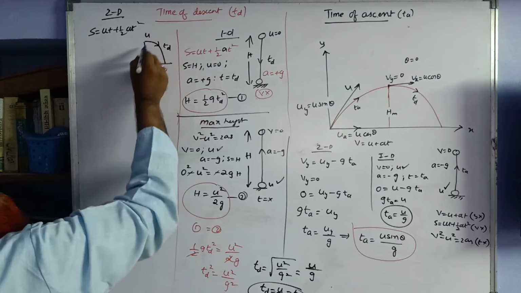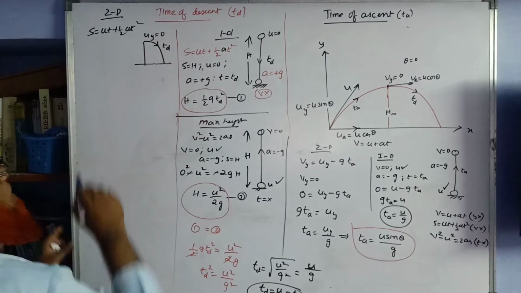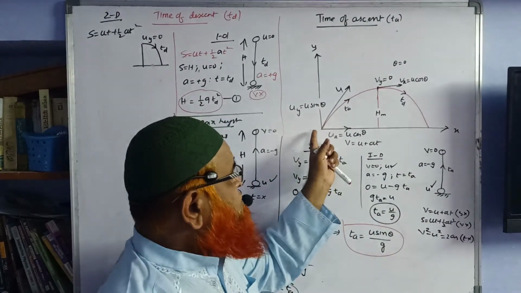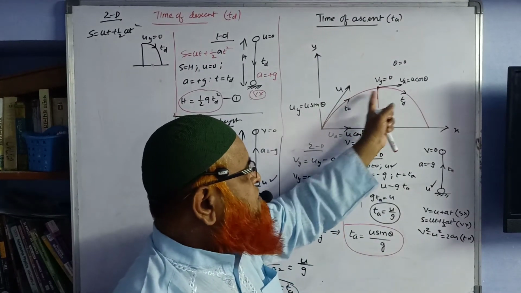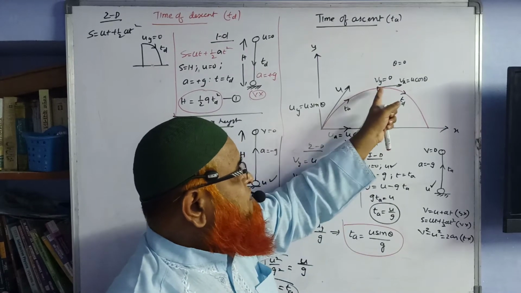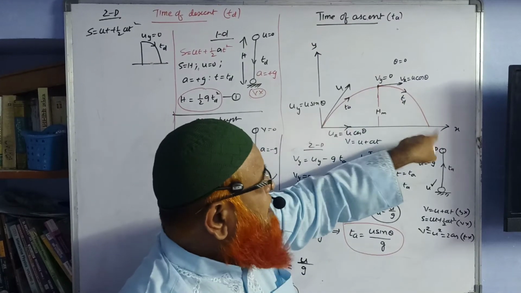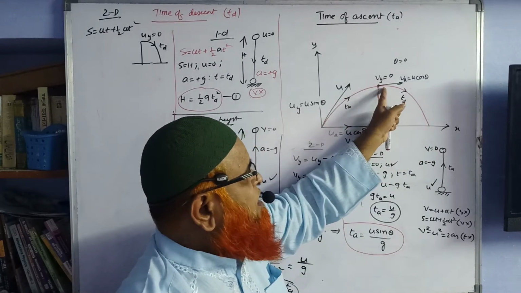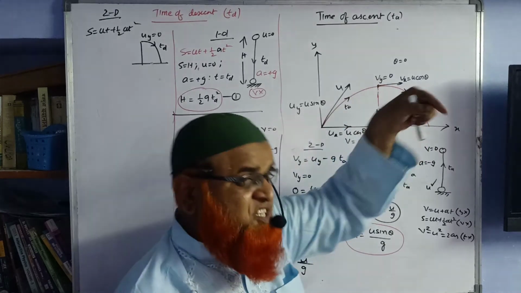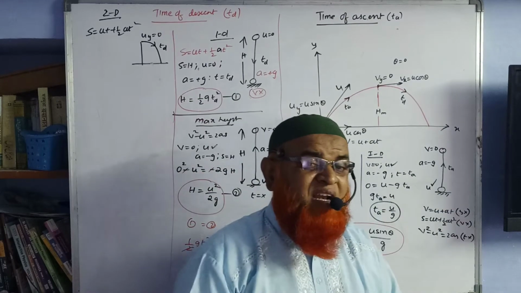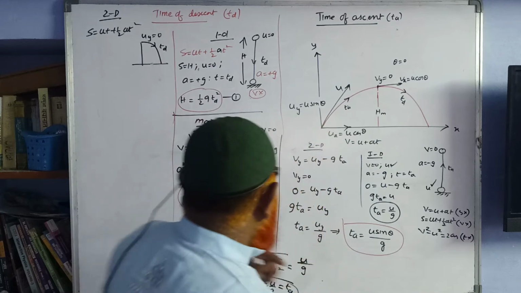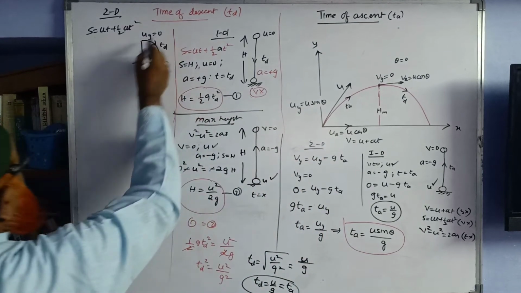Here in this case uy is going to be 0. Let us consider this particular half: initial velocity is here, final velocity is there. For the second half, initial velocity is here, final velocity is here. For the first half, final velocity is 0. For the second half, initial velocity is going to be 0, because the final velocity of the first half is going to be the initial velocity of the second half. So let us see what is going to happen. Uy is going to be 0.